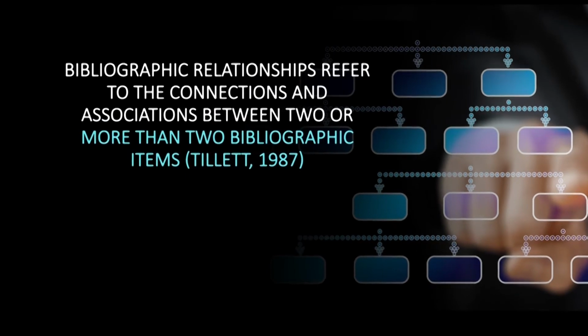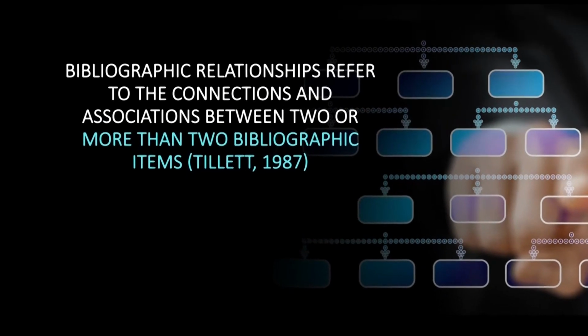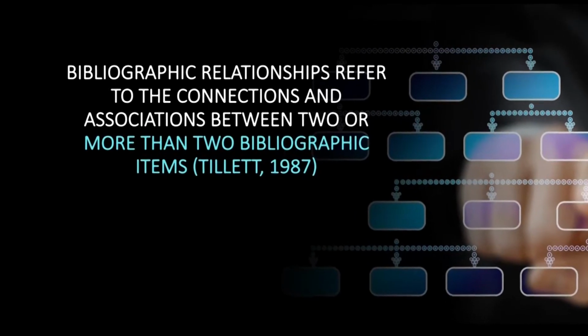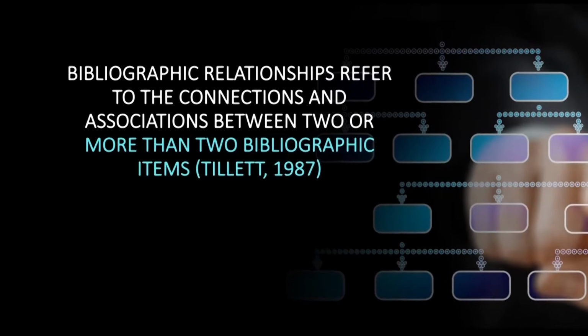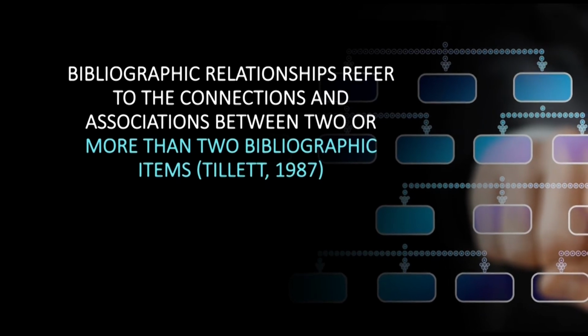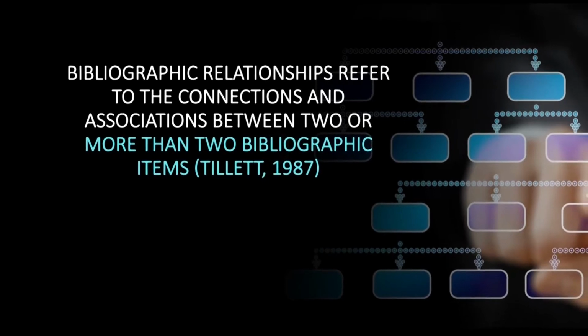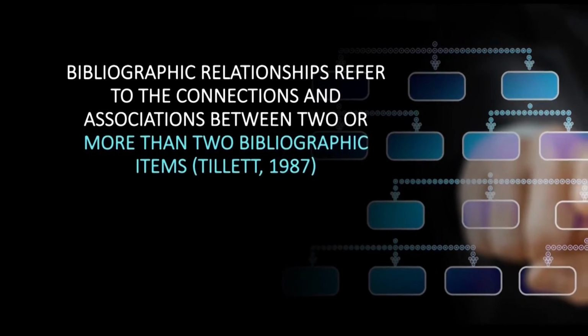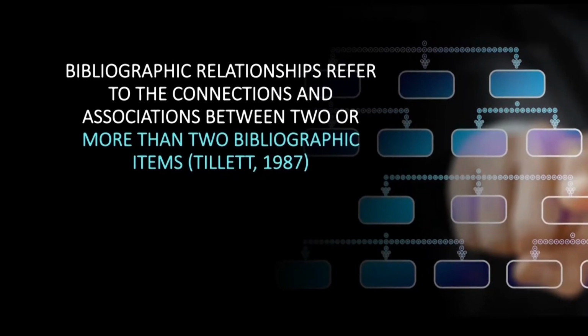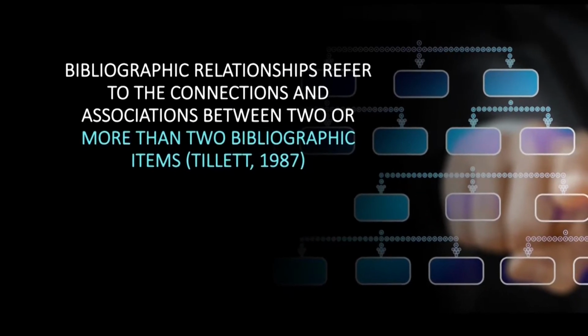The term bibliographic relationship was first coined by Barbara Tillett in 1987. Barbara Tillett was the director of the library automation group in the Library of Congress. In her PhD work she first proposed the concept of bibliographic relationship, and the relationship refers to the connections and association between two or more bibliographic items.